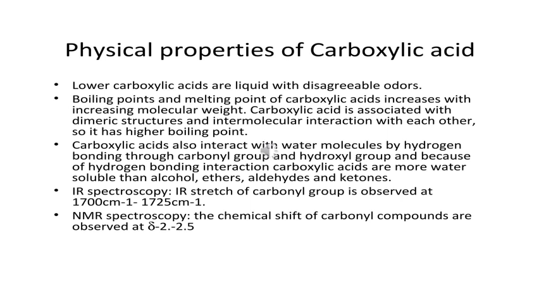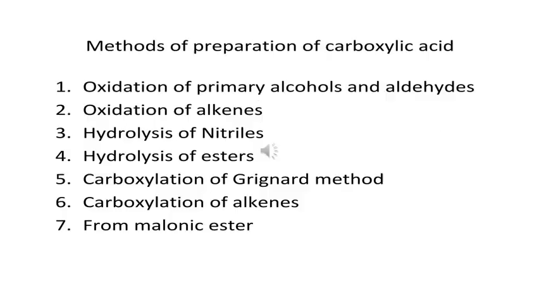IR spectroscopy: the IR stretch of the carbonyl group is observed at 1700 centimeter inverse to 1725 centimeter inverse. NMR spectroscopy: the chemical shift is observed at delta 2.2 to delta 2.5.